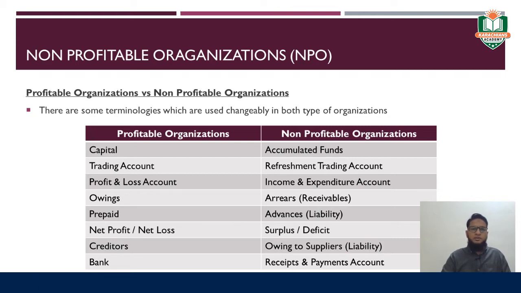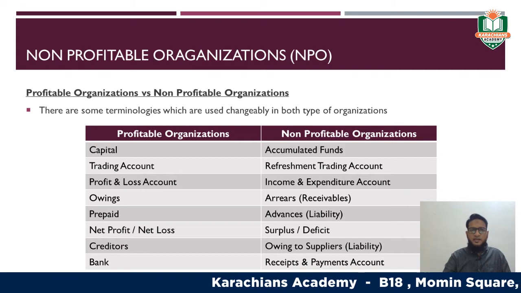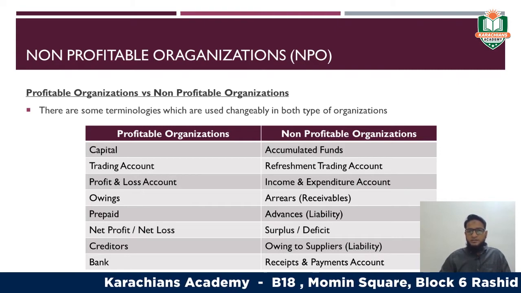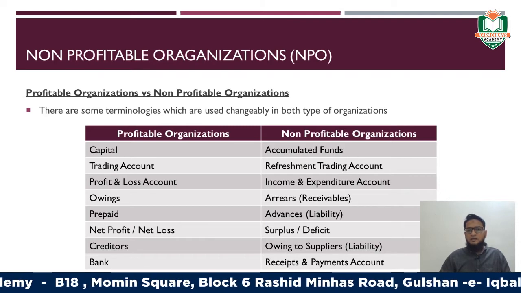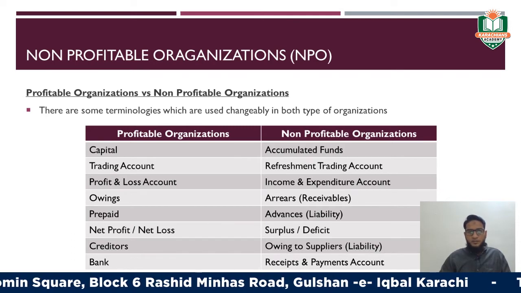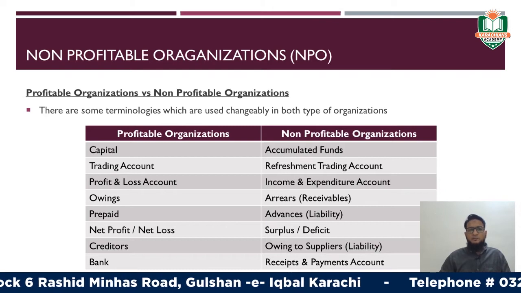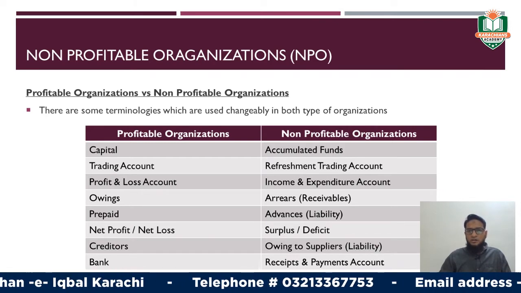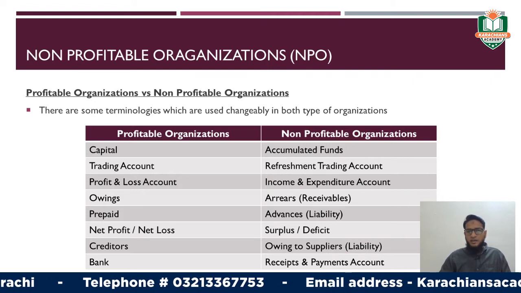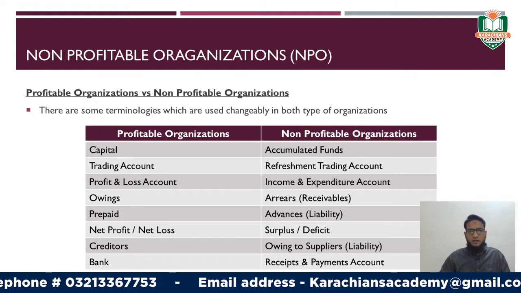The first one is capital. In profitable organization, owner's investment is referred to as capital, whereas in non-profitable organization, it is referred to as accumulated funds, right? Similarly, the trading account is known in the non-profitable organization as refreshment trading account.